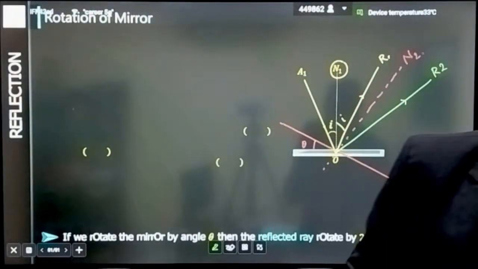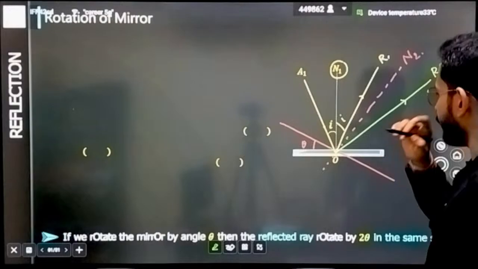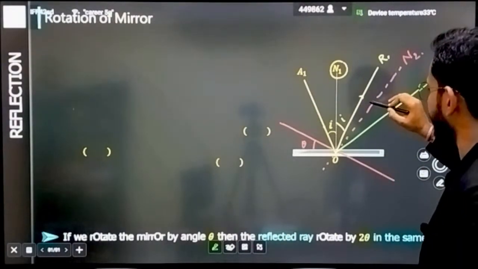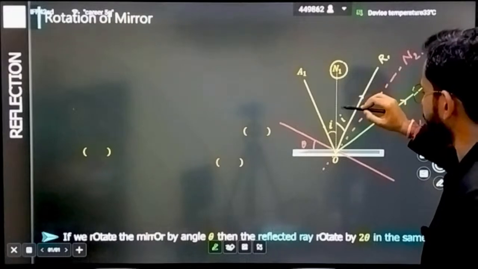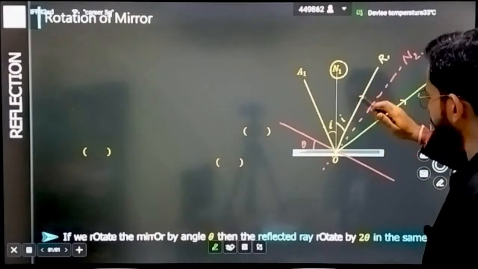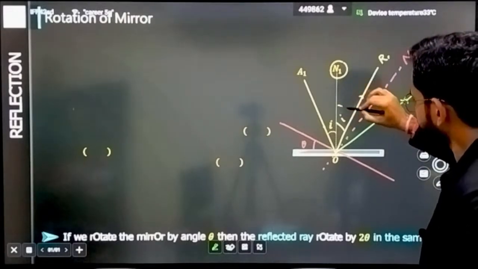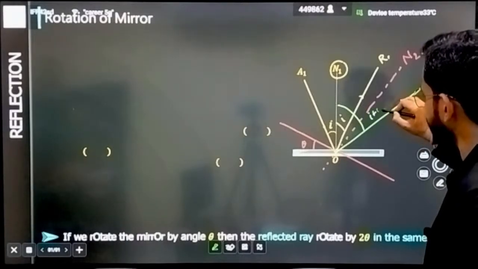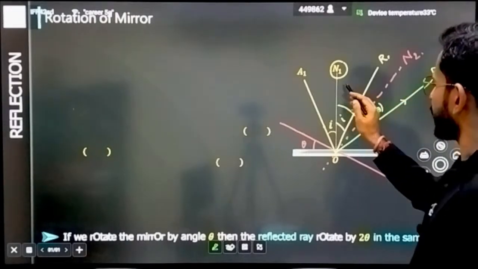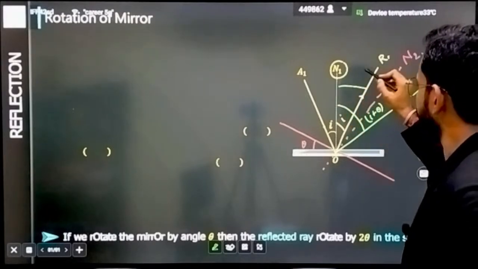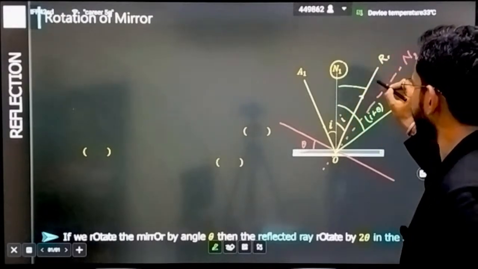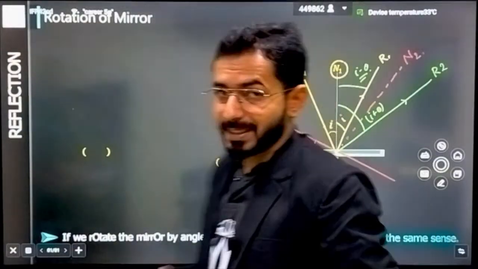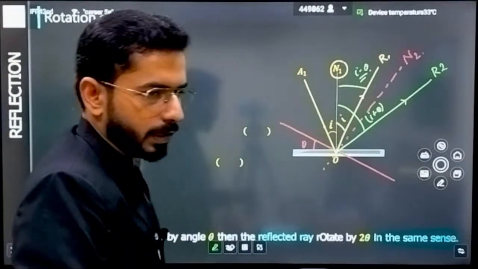Okay, so see, now it is completely a game of angles. Tell me how much this complete angle is going to be. This is the angle theta by which it has shifted. This is what you will be saying, I plus theta. And what about this one? This one, you will be saying, sir, is nothing but I minus theta. So if I ask you, what is the change in angle for the rays?